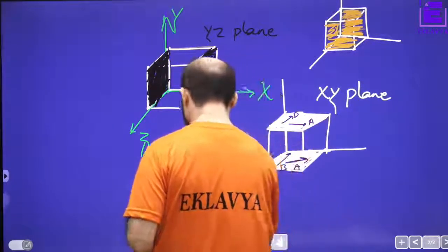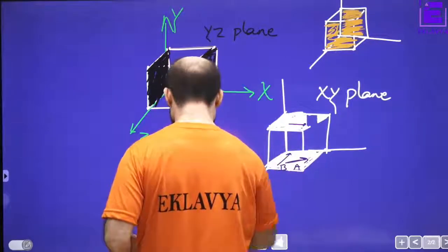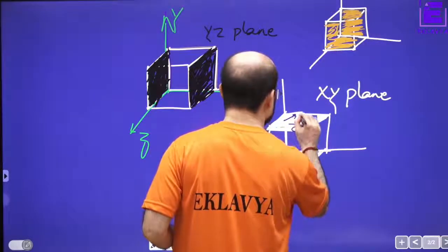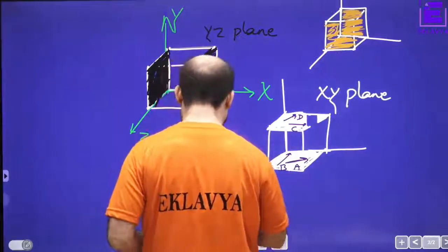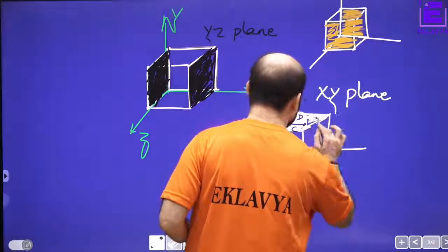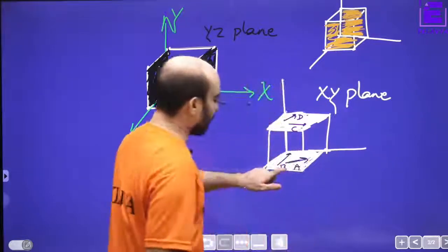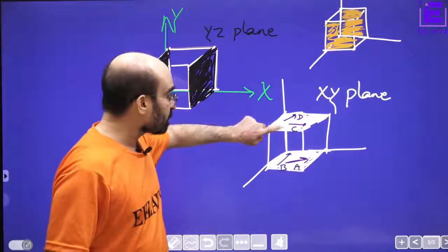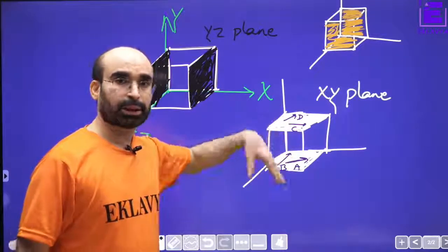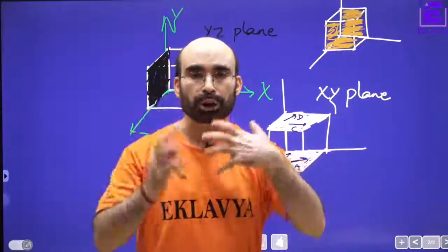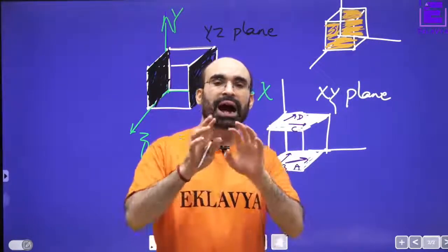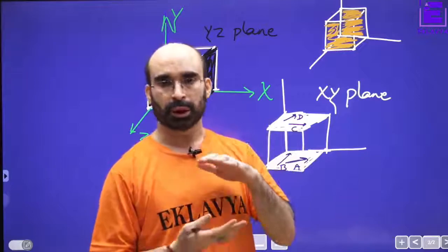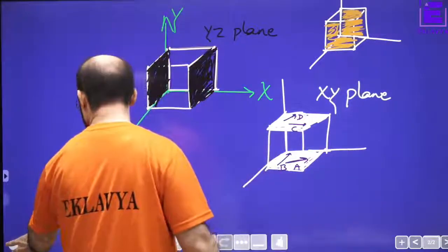We mark this one differently. This is C and this is D. So what did we observe? We have observed that C and D are coplanar, whereas A and B are coplanar, right? And C and A are not coplanar, they are non-coplanar. When you say non-coplanar, that means the two vectors are not placed on the same plane. They have different planes. So this we understood.